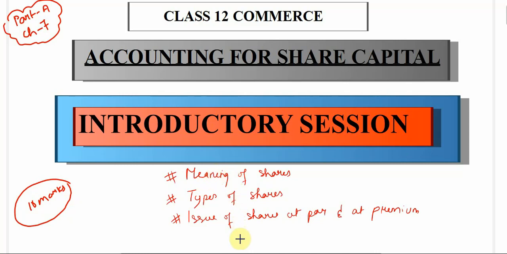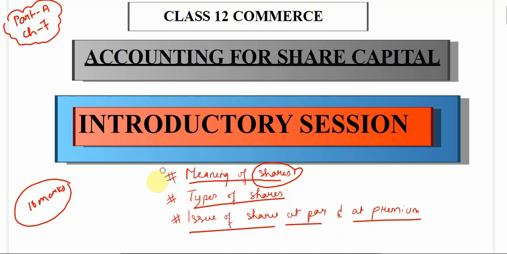In this session we are going to focus mostly on the meaning of shares. The term share is very common these days, and many people are investing in shares, but I feel even many students are still unaware of this term. So we'll be discussing the meaning of shares, the types of shares, and issue of shares at par and at premium. So let's start.